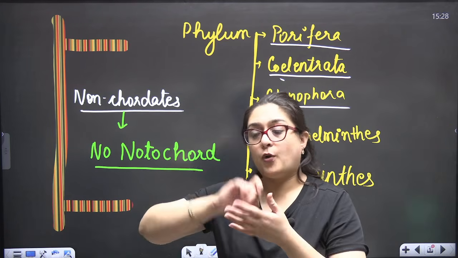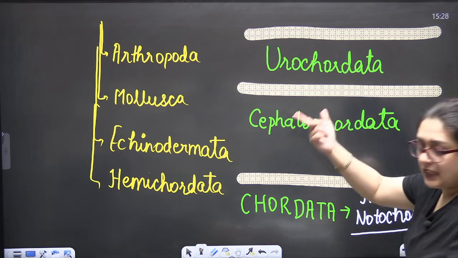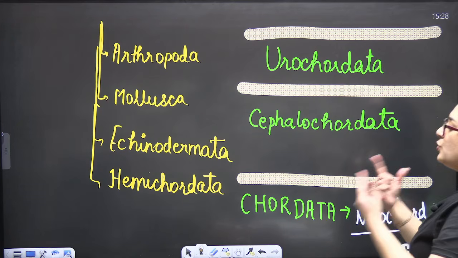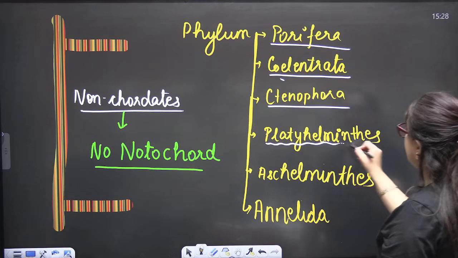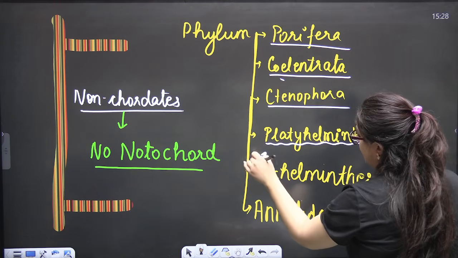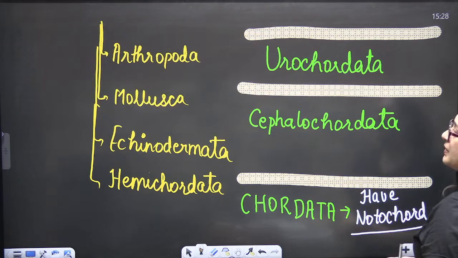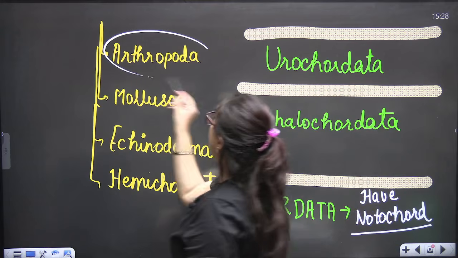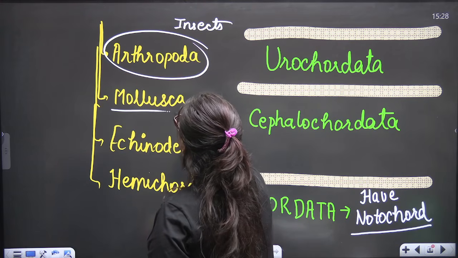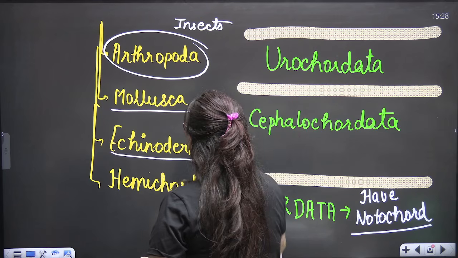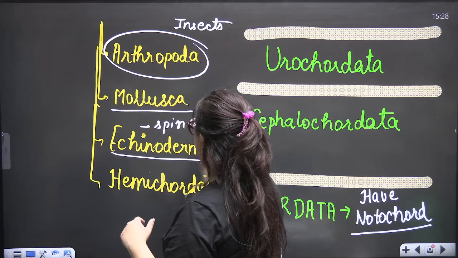When you go from Porifera to other phyla, all the complexity will increase. All the evolution will occur. Platyhelminthes, Aschelminthes, Annelida. Annelida includes earthworm, where the metamerism property is seen. Arthropoda, insects are seen. Mollusca, Echinodermata. Echino means spine-bearing body.